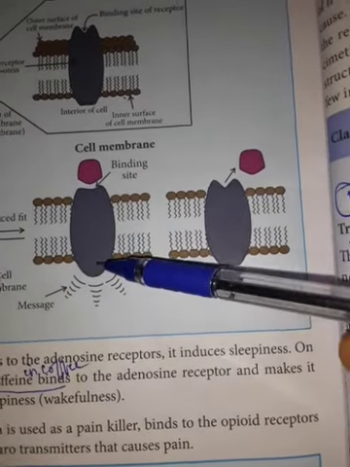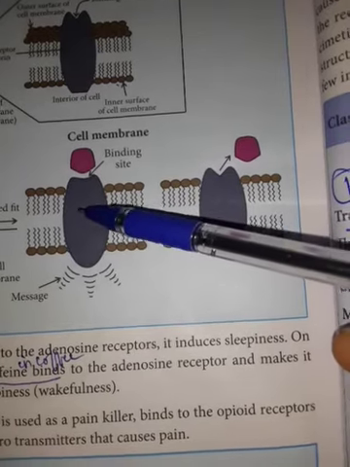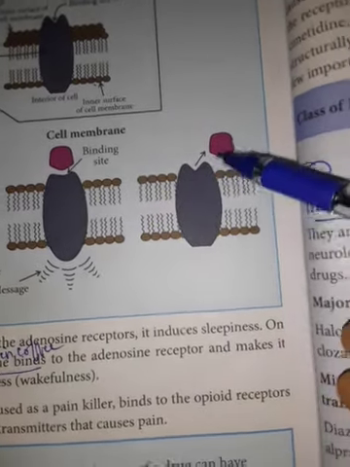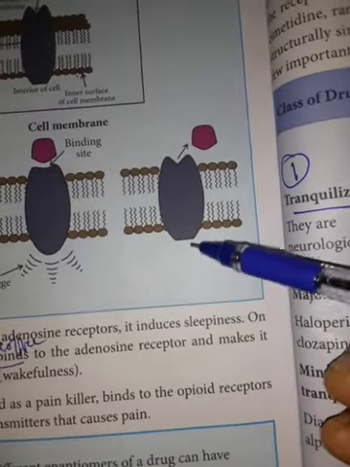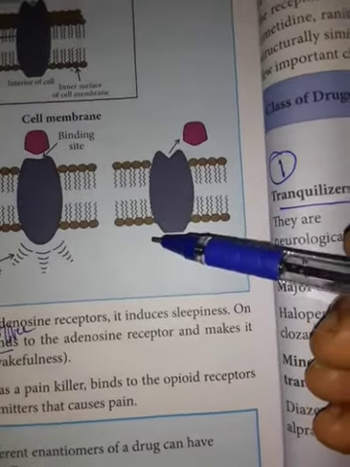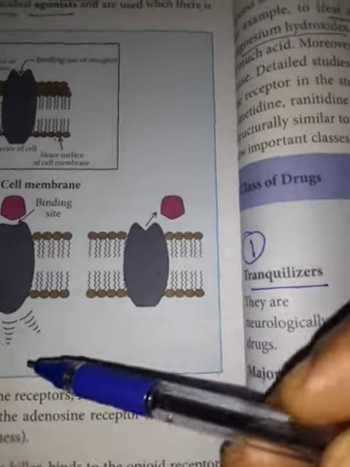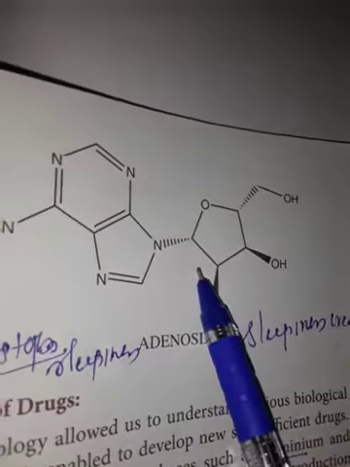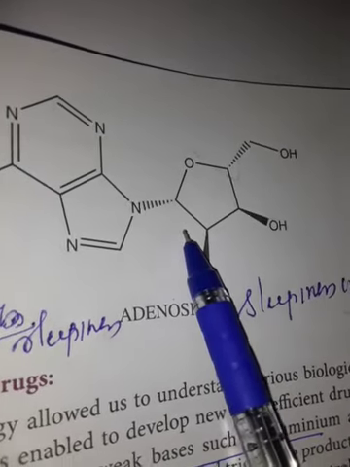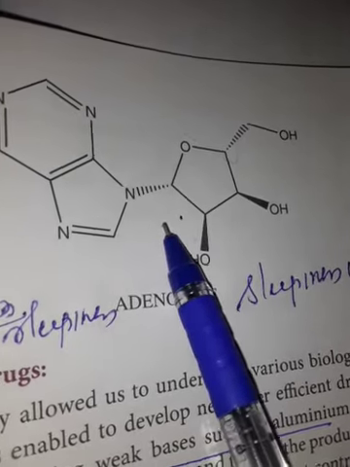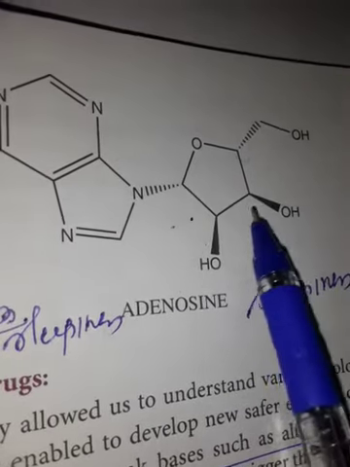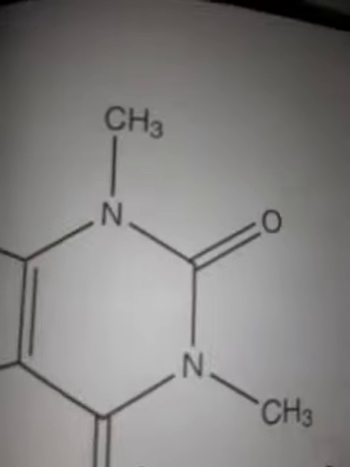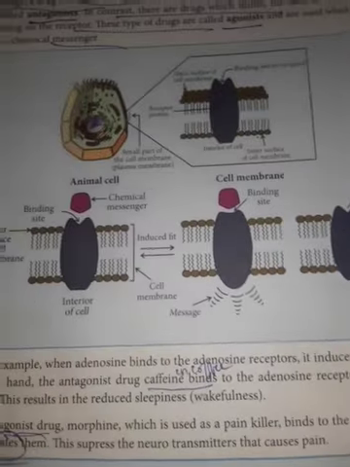That is what we are learning as antagonist. If you are using an agonist, it deactivates, no messages. It deactivates and reduces the pain. For example, adenosine, the structure given here: if it fits into the adenosine receptors, it makes us sleepy. Now, instead of this adenosine, if caffeine is present, this structure, it reduces sleepiness. This is called agonist. This is called antagonist. It is clearly given in the book, page number 276.